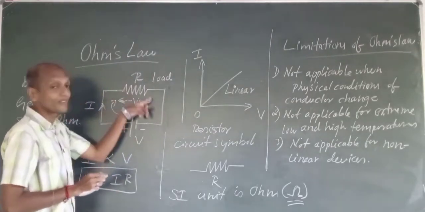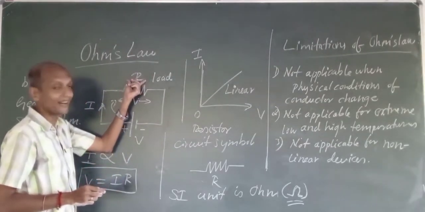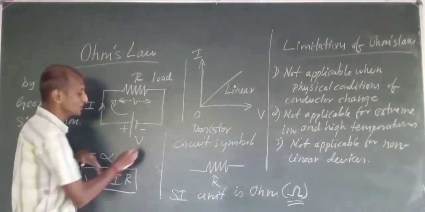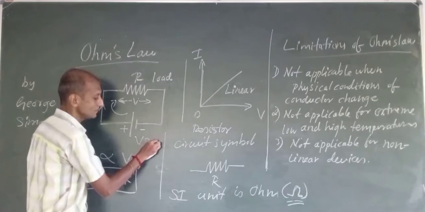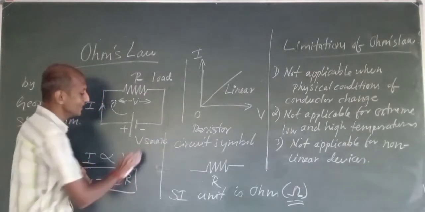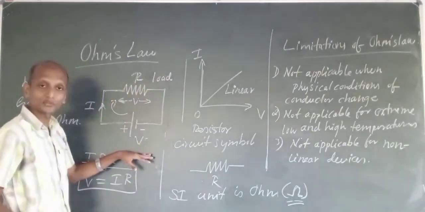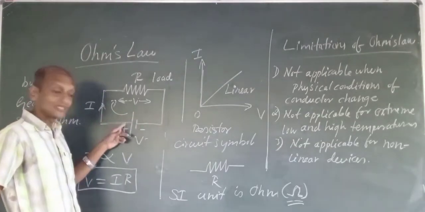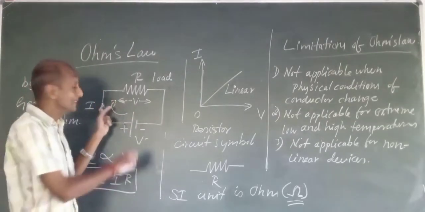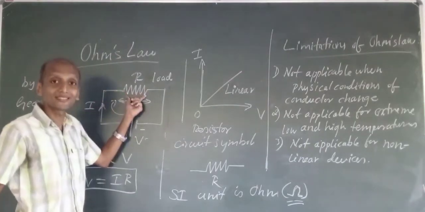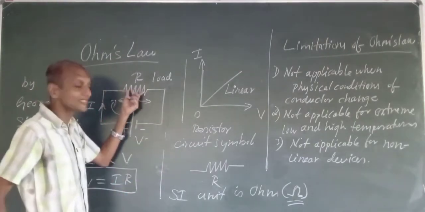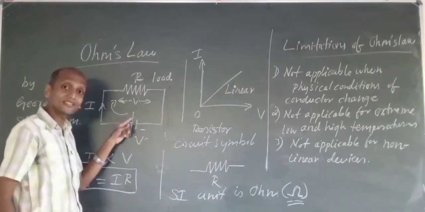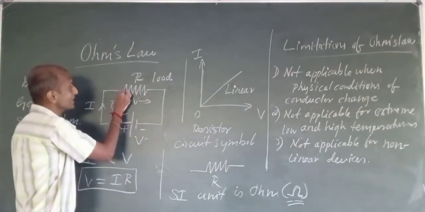So the resistance of the conductor wire I will denote as R. So this is the load and this is the source. The applied voltage will make current flow, and this current flow will depend on the resistance. Resistance is the property of this particular conductor wire.